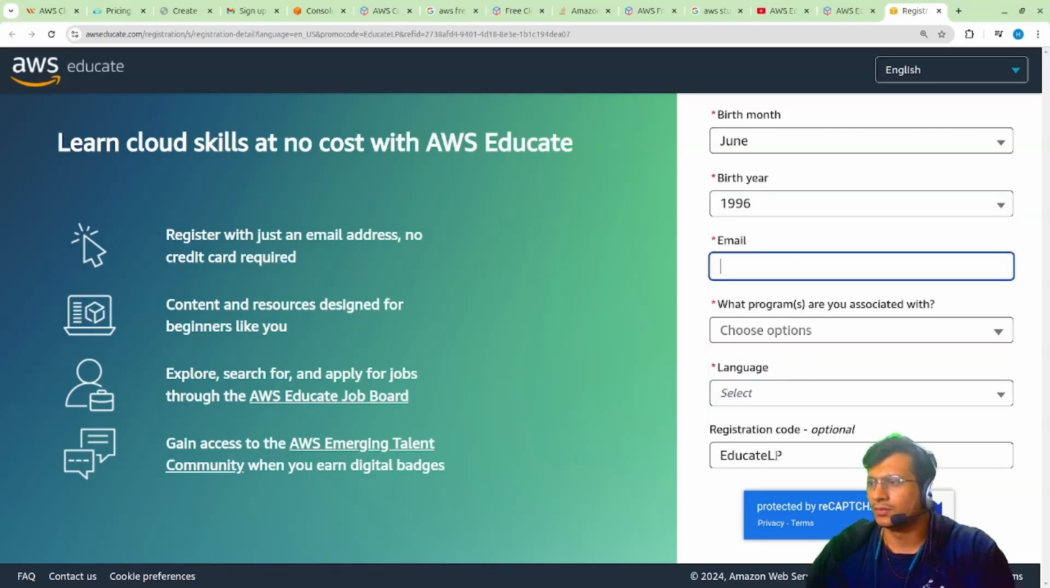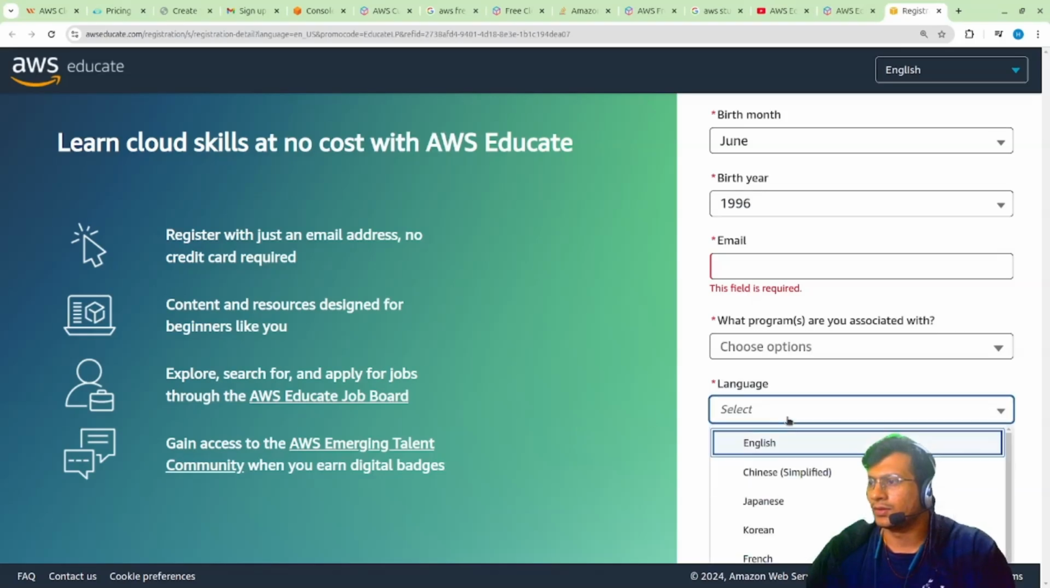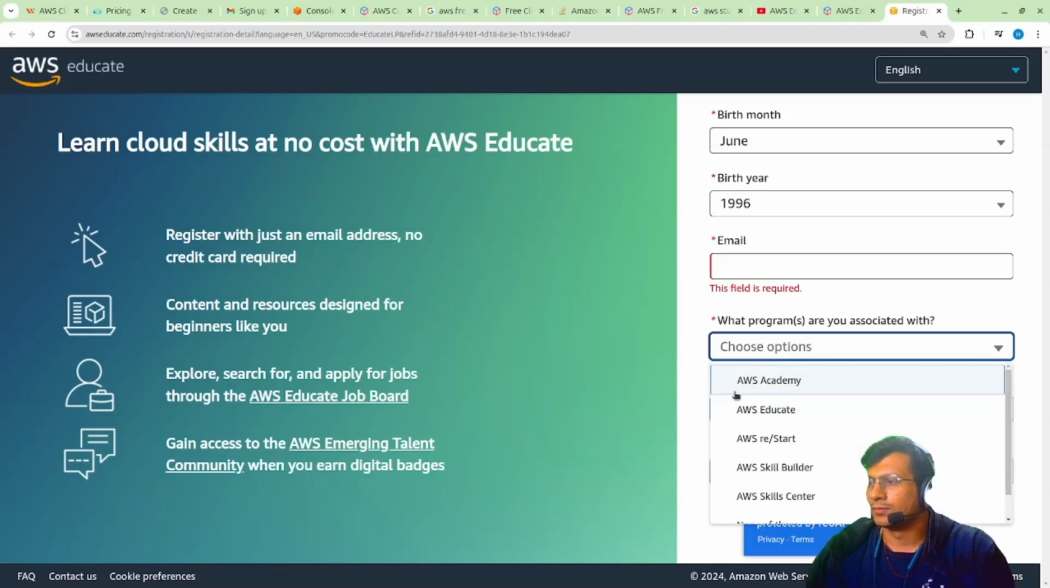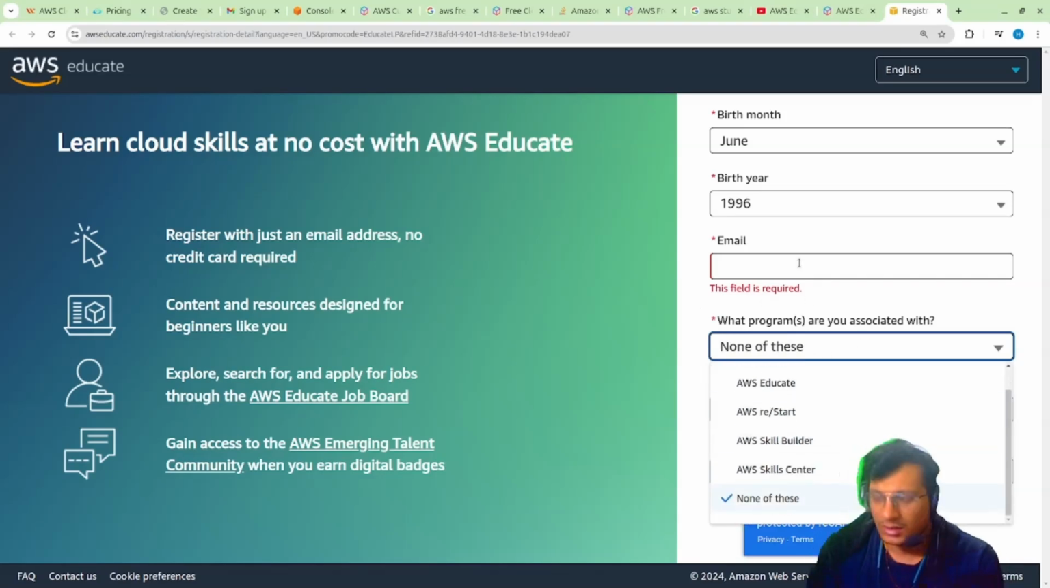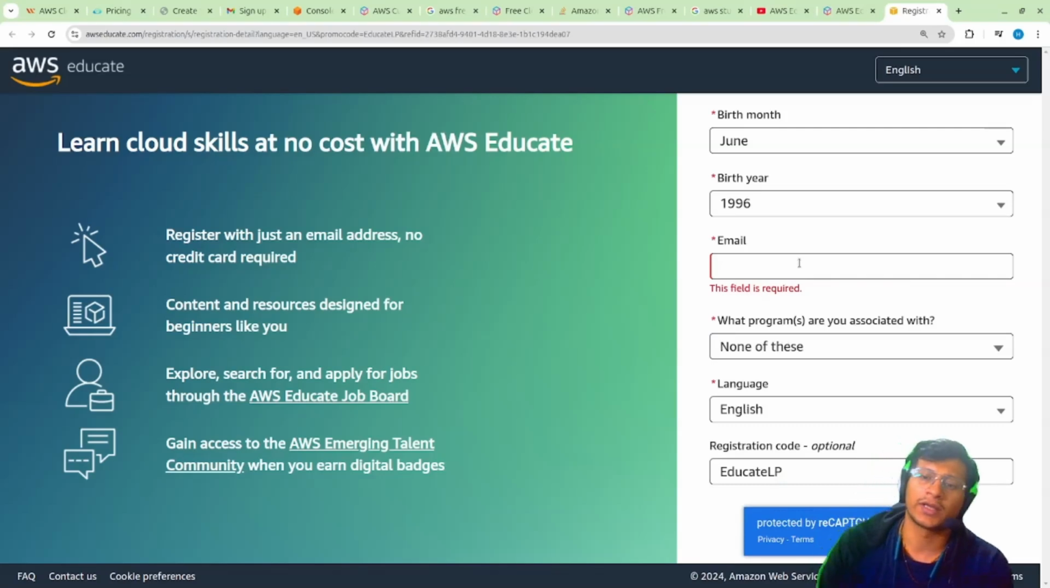Okay, email would be educate, language English, AWS Academy, AWS Educate. What program are you assisting? None of these as of now. You can use AWS Academy as well. AWS Academy provides free resources for AWS certifications if you are good with that. So that is also a great option to learn. If you want materials to learn, it is free.